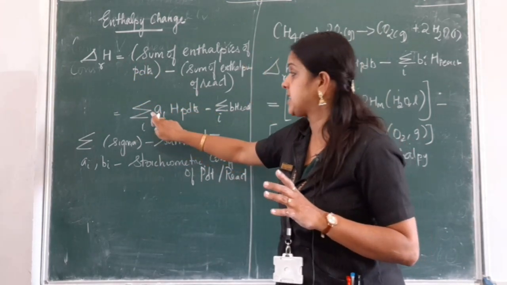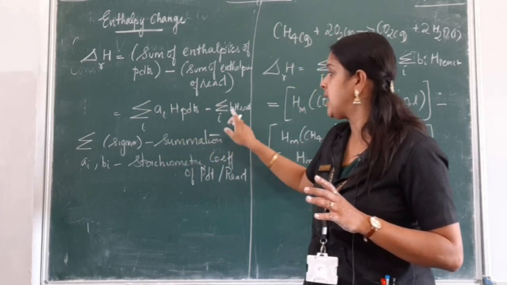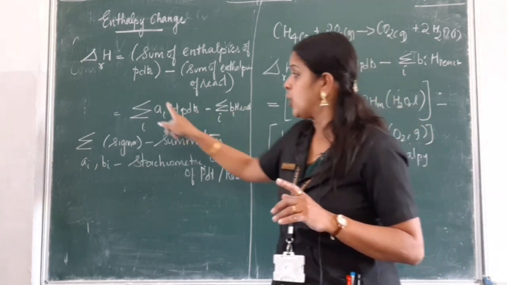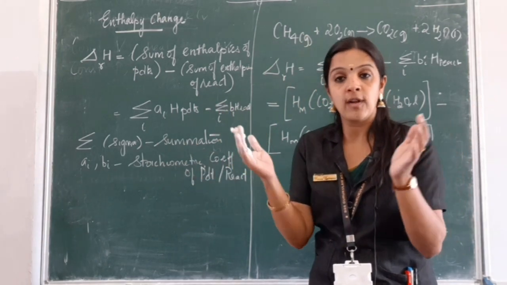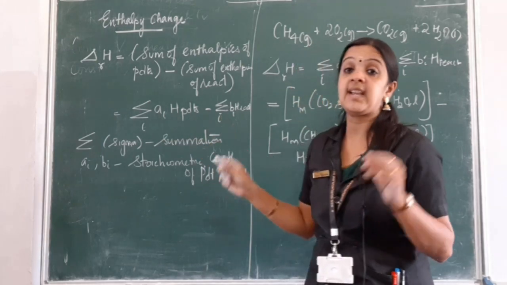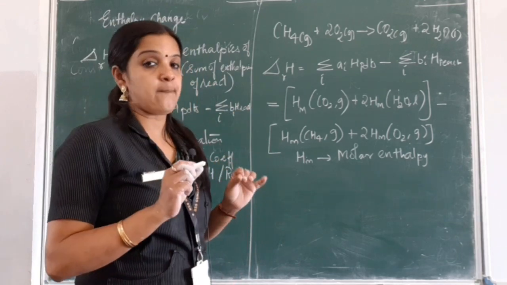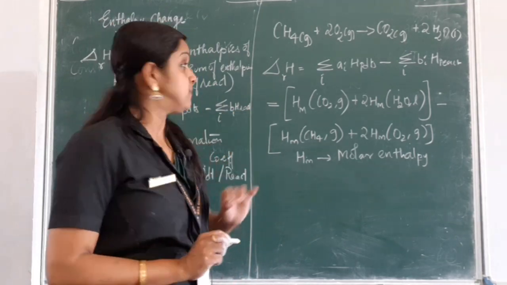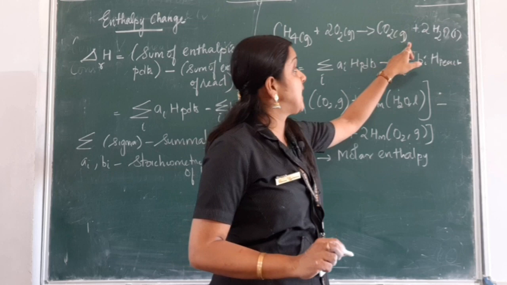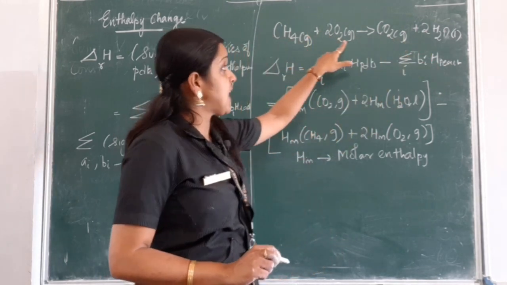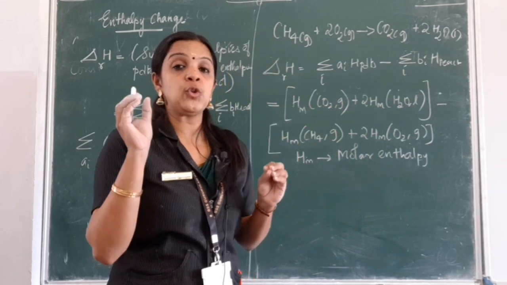So we write it as summation over i of ai times the enthalpy of products minus summation over i of bi times the enthalpy of reactants, where sigma refers to the summation, the sum of all the products and the sum of all the reactants. ai and bi are the stoichiometric coefficients of products and reactants. So let us consider an example, the combustion of methane. CH4 plus 2O2 gives CO2 plus 2H2O. I have written here gas, gas, gas and liquid. These are the states in which that particular molecule is present.